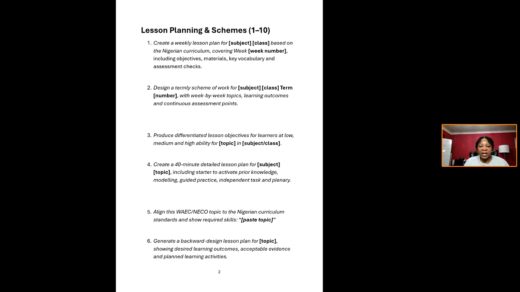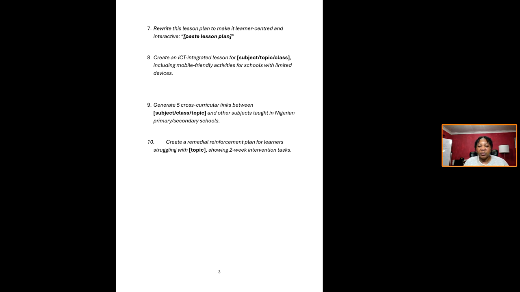Align this WAEC/NECO topic to the Nigerian curriculum standards and show required skills. So you just put the topic. Okay, so there are 11 pages with about 50 different prompts that can guide you.